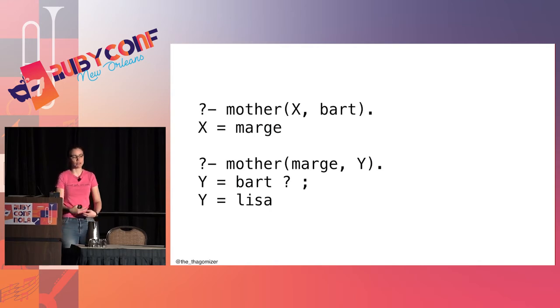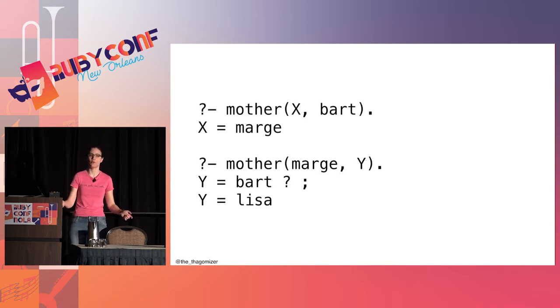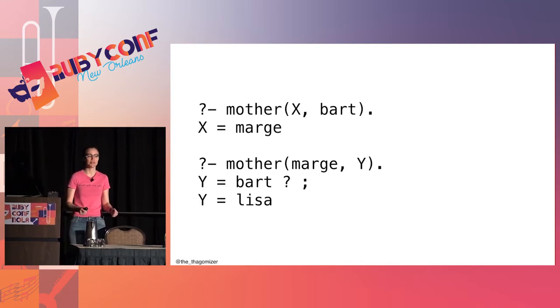And then I can say the opposite. Hey, Prolog, who is Marge the mother of? By putting the variable in a different location. And Prolog says Bart, and then I can use the semicolon to say, you got anything else? And Prolog will say Lisa. And this is the real strength of Prolog, is that I can run programs backwards and forwards, and I can put variables wherever I want. And it is crazy the first time you do this. But it's also super duper powerful.